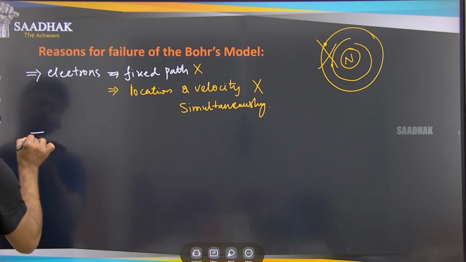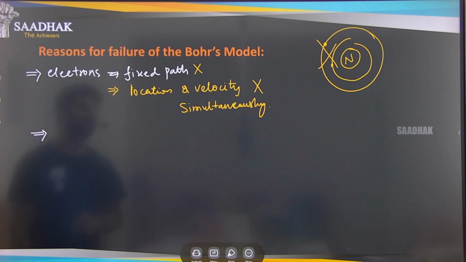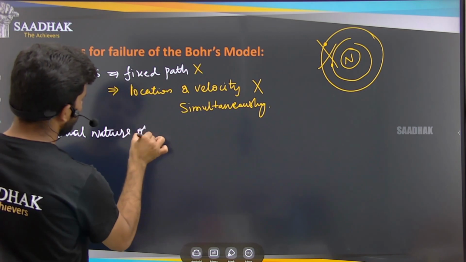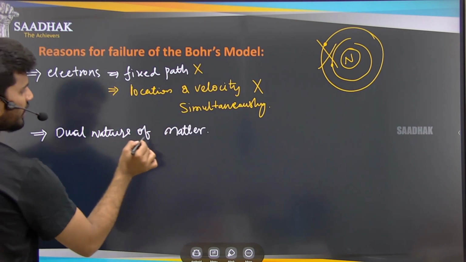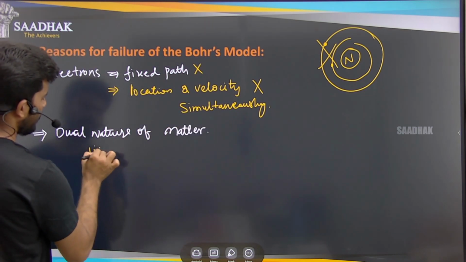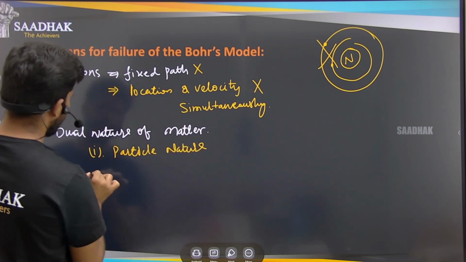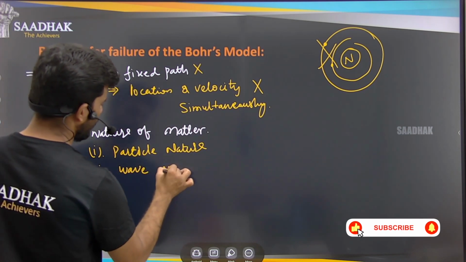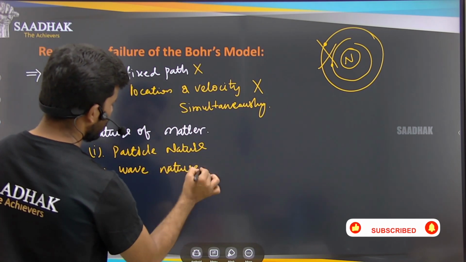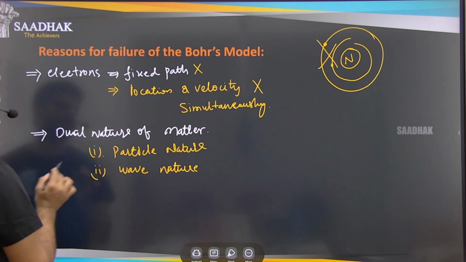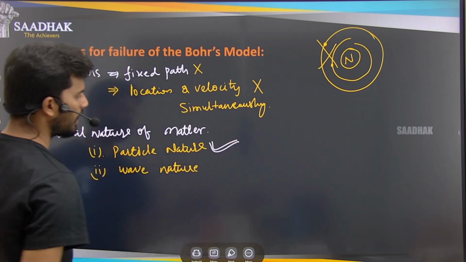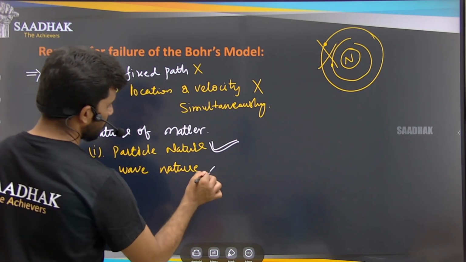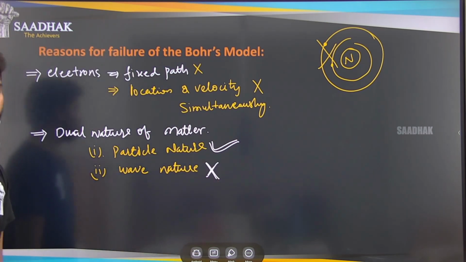Okay, and the next point is the first part that we have discussed, that is dual nature of matter. In this dual nature of matter we have two natures. What are those? Particle nature, right? And the second one is wave nature. But Bohr's model was able to explain the particle nature of matter, that is nothing but the electron that he used, but he was not able to explain the wave nature of matter, right?